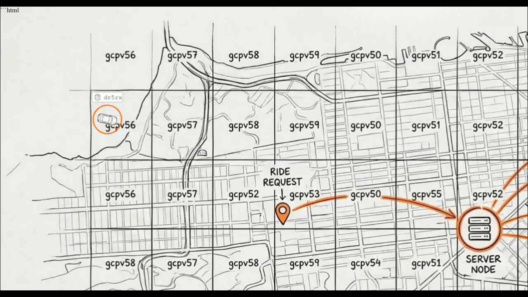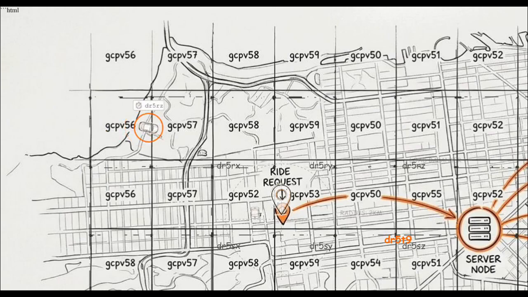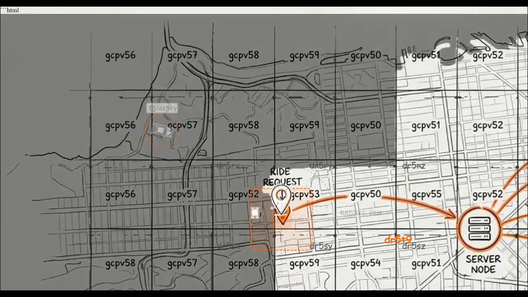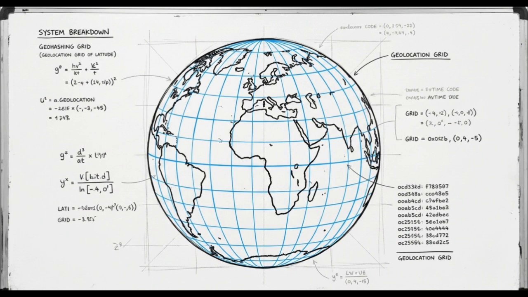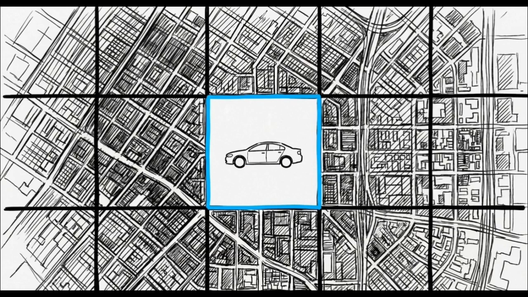To track cars, the system divides the city into a grid. Each square gets a unique code, and drivers constantly update their location. When you request a ride, it ignores 99% of the city, searching only your box and its neighbors. Engineers call this method geohashing. By chopping the globe into these tiny, manageable pieces, finding a driver shifts from an impossible global math equation to a very fast process of asking, who is inside this specific box right now?